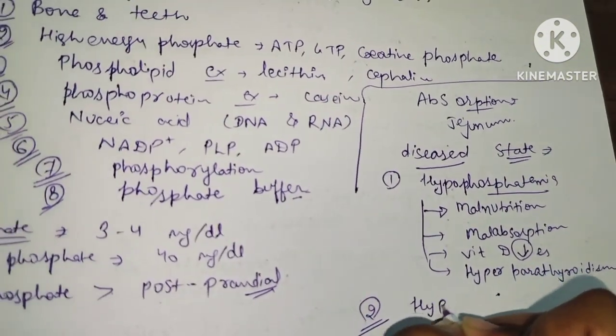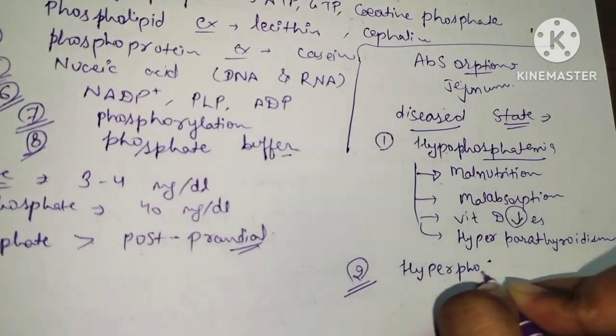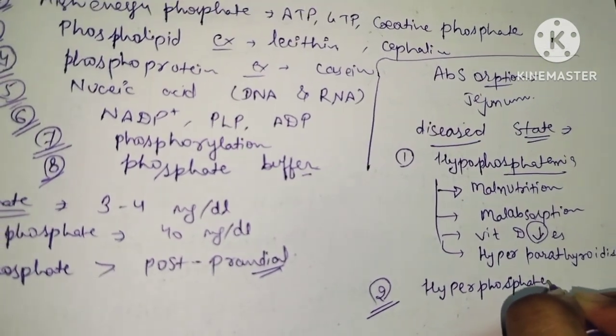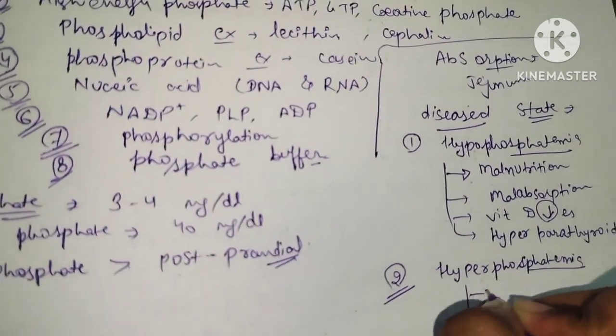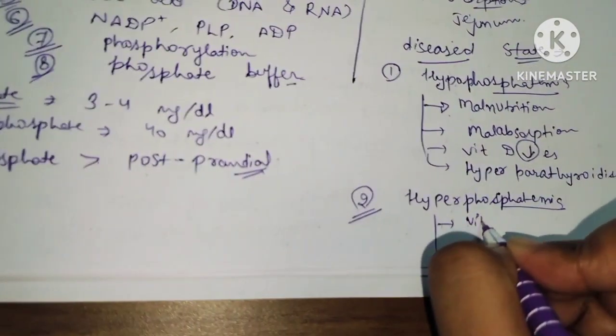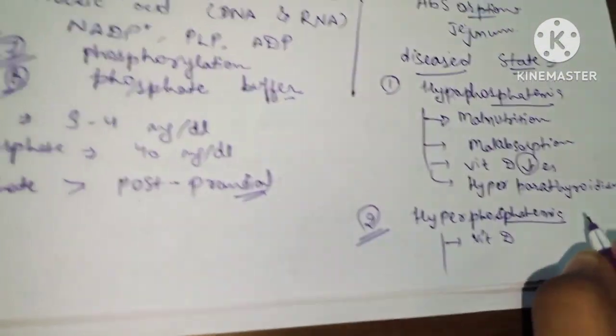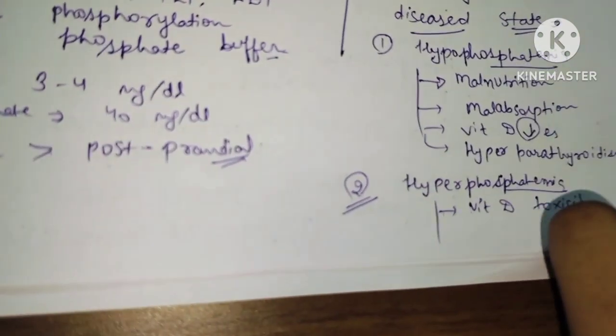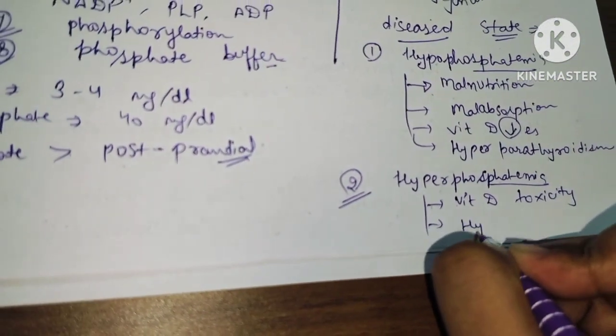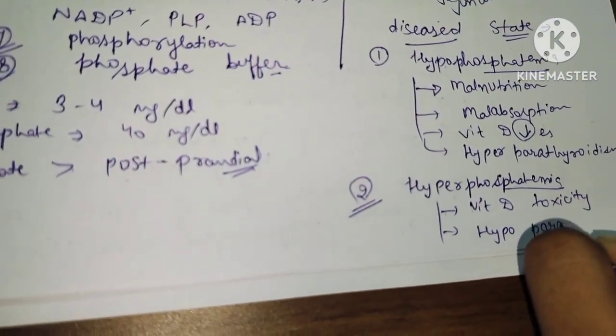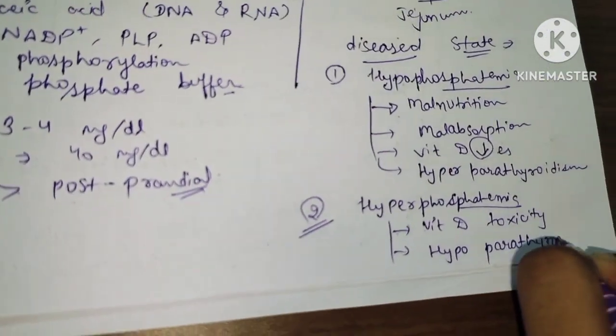And hyperphosphatemia occurs when vitamin D increases, meaning vitamin D toxicity, and in hypoparathyroidism.